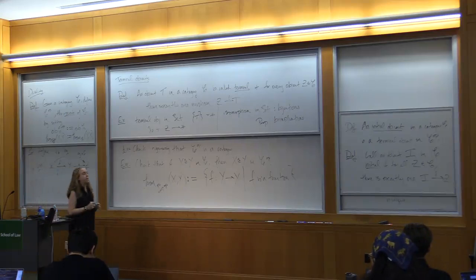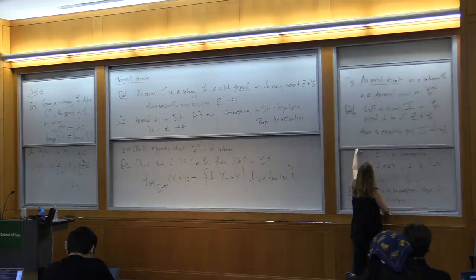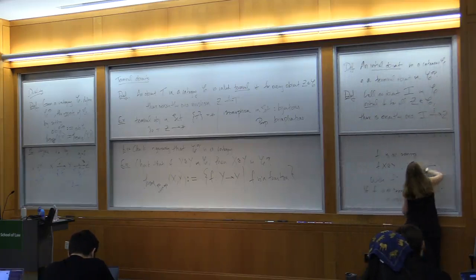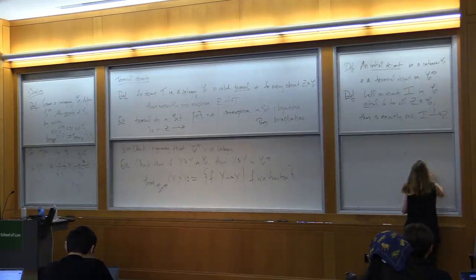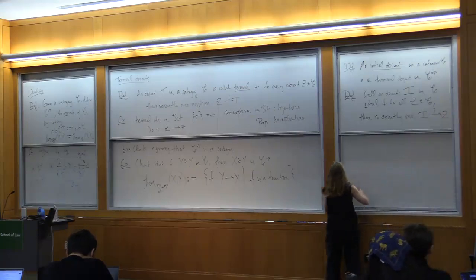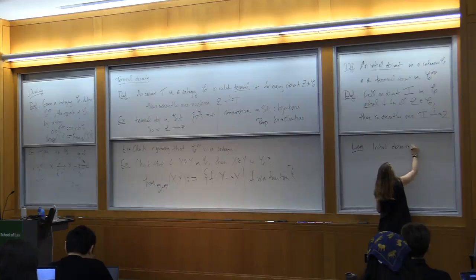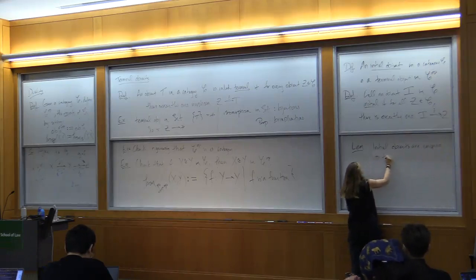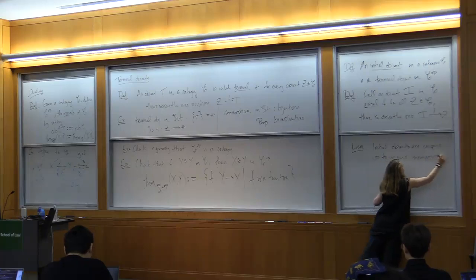So now we can write something like a lemma: initial objects are unique up to unique isomorphism, just like before, so that's about initial objects.